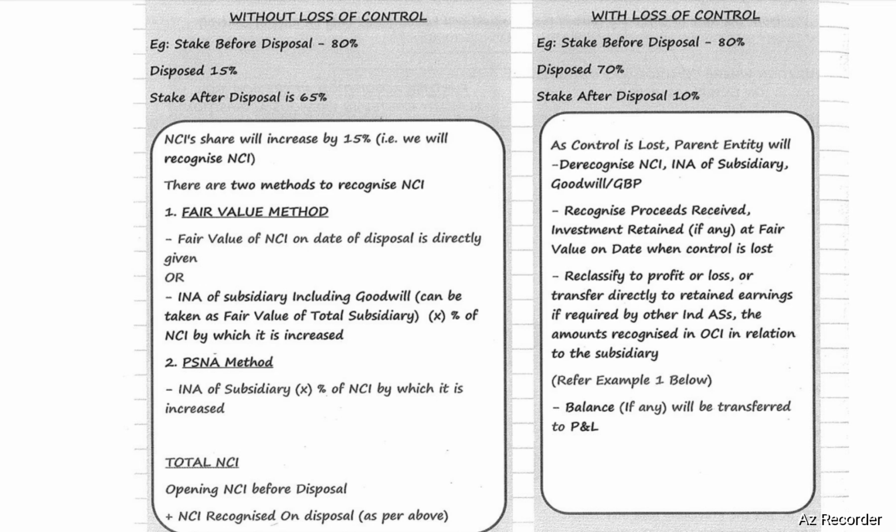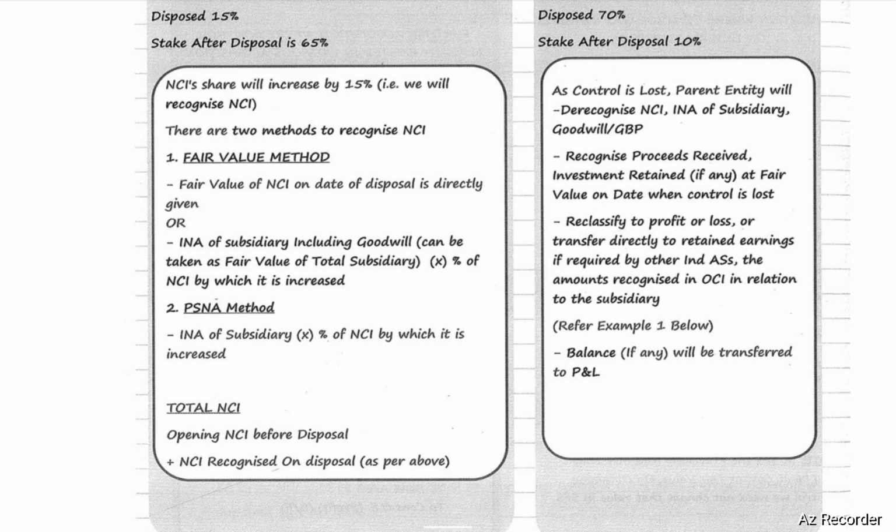In case of the proportionate share of net assets method, identifiable net assets of the subsidiary multiplied by the percentage of NCI by which it is increased will be considered. We need to calculate total NCI. How to calculate total NCI? Opening NCI before disposal plus NCI recognized on disposal. We will get total NCI.